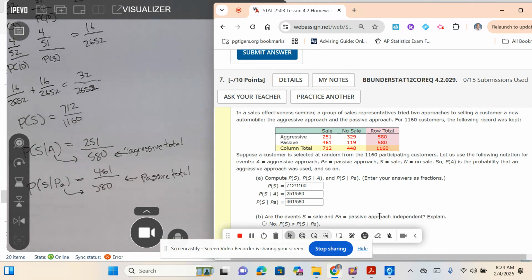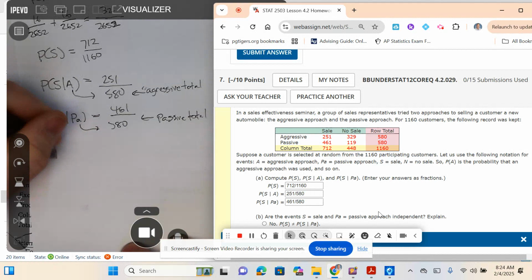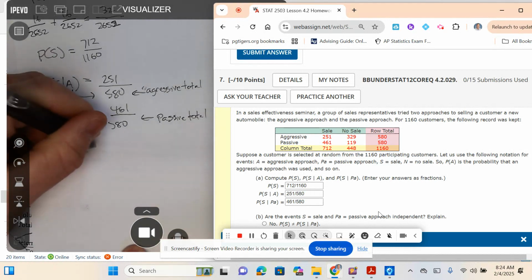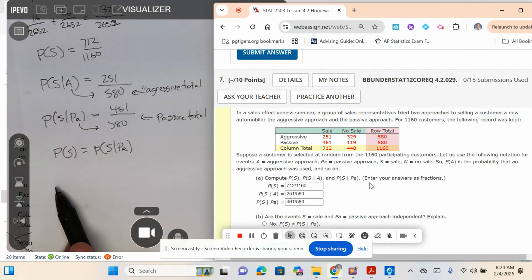Are these events independent? So are the sale events, sale and passive approach, independent? For these to be independent, here's what has to happen. The probability of sale has to equal the probability of sale given they took the passive approach. So the question is, are these two equal?